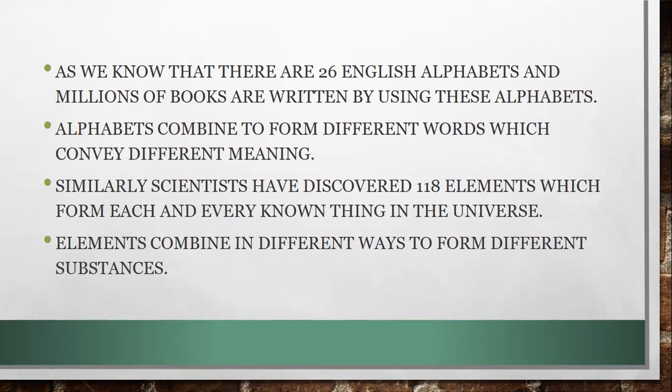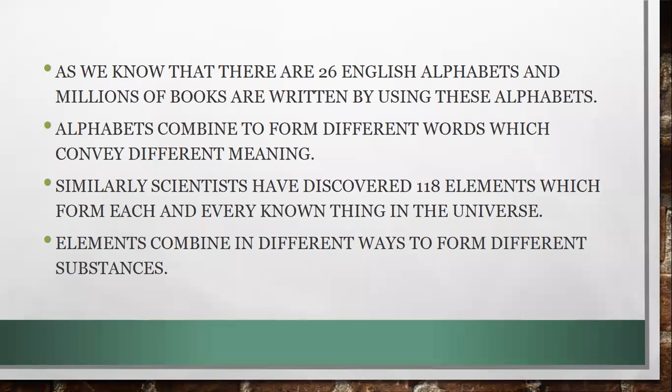Alphabets combine to form different words which convey different meanings. Similarly, scientists have discovered 118 elements which form each and every known thing in the universe. The important concept here is that you have read millions of different words using only 26 alphabets.